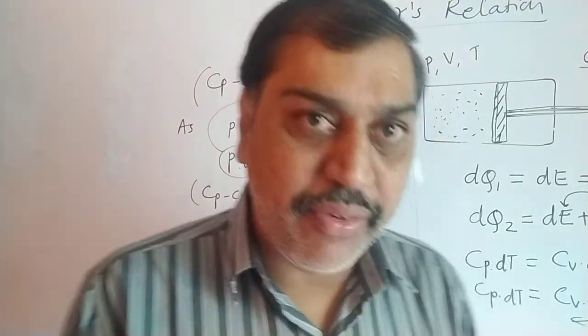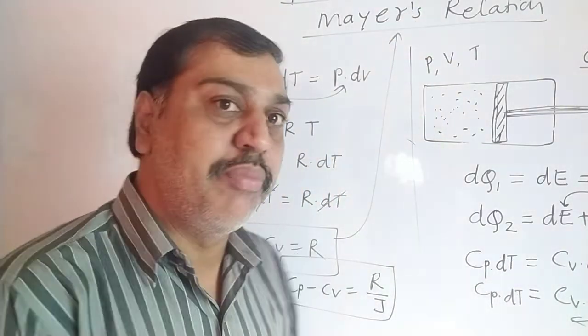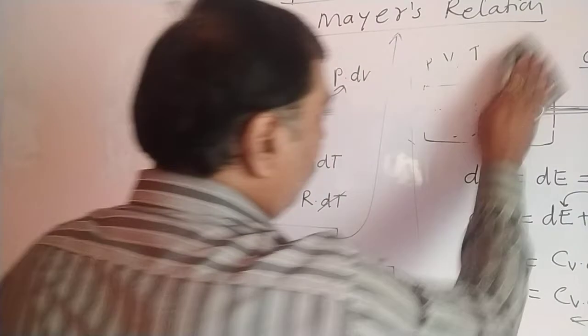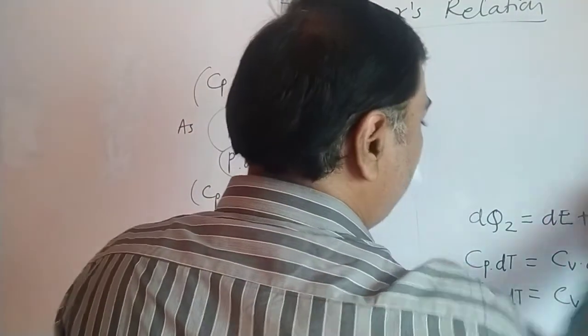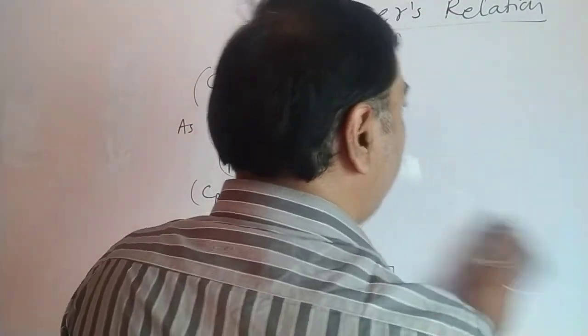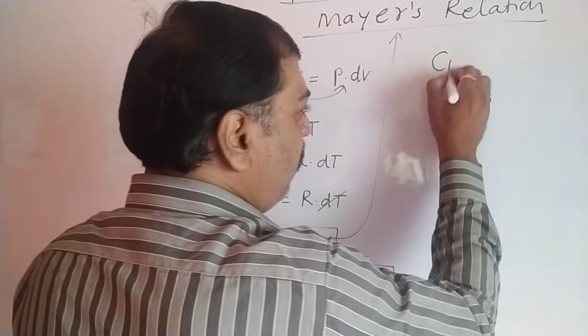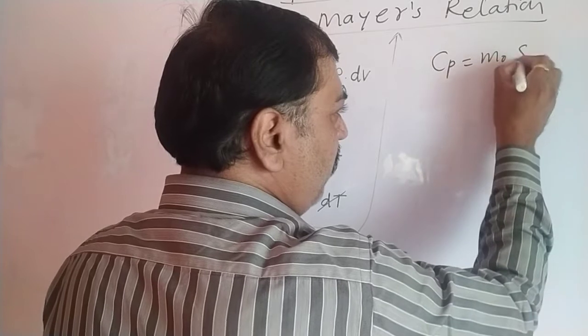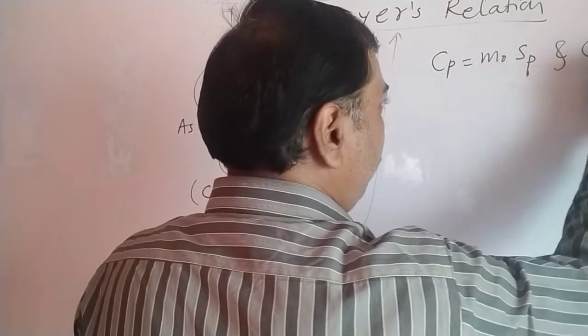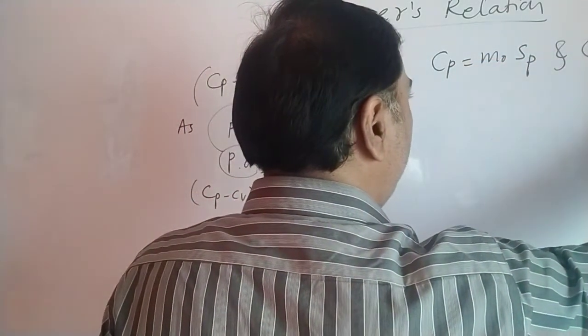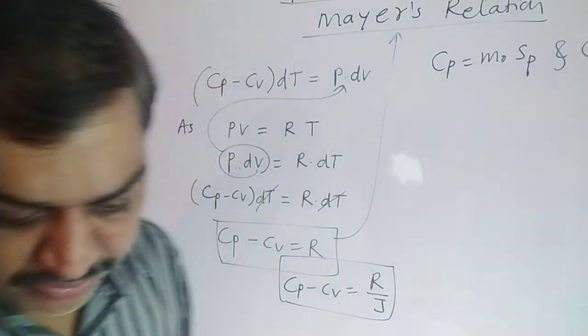Now apart from this, in your book they have given some different equations also. So let's start with that. What they have tried to explain in that relation. They have given, I will write here, Cp equal to M0 into Sp and Cv equal to M0 into Sv. Such types of equations they have given.